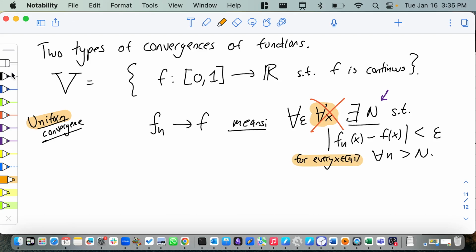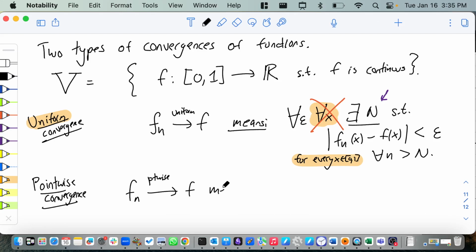The thing I had written down before was actually pointwise convergence. And in pointwise convergence, let's give these things names. fn goes to f pointwise. That means, what does it mean? It means for all epsilon, and now it depends on x.